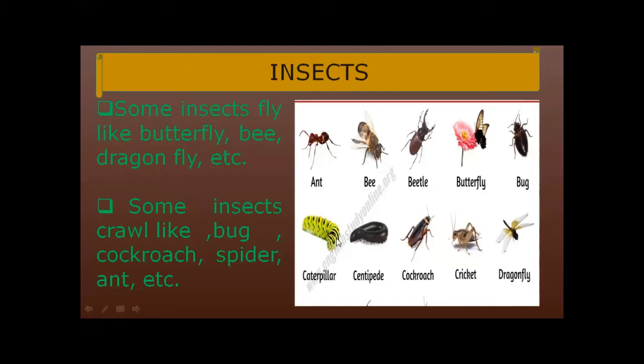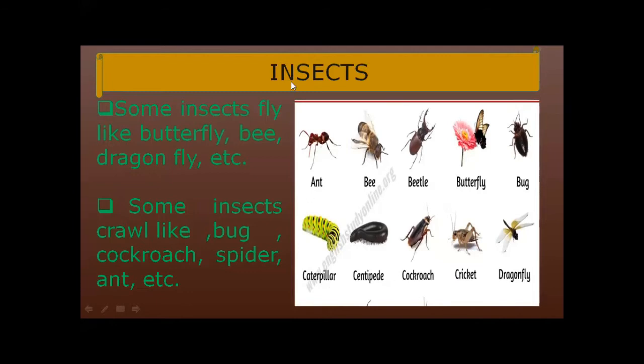You can see the caterpillar on a leaf. Sometimes you find it in peas. How does a caterpillar move? A caterpillar moves by crawling. A centipede moves by crawling. Cockroach also crawls. Cricket, bug, and also beetle. They crawl. They are called crawling insects.